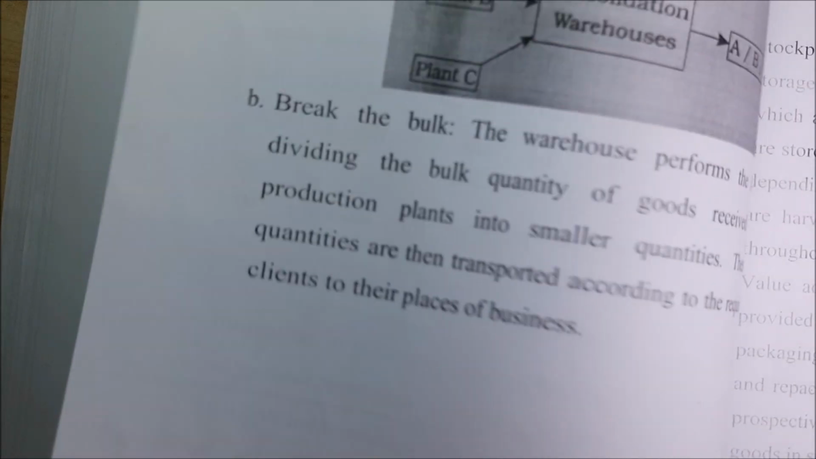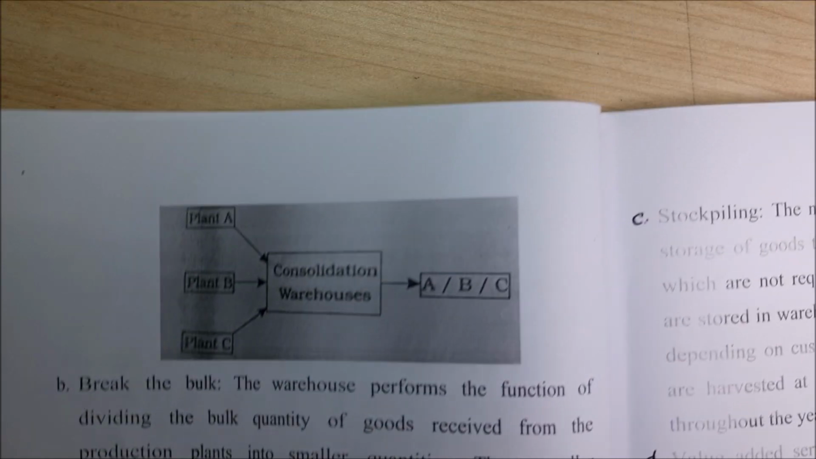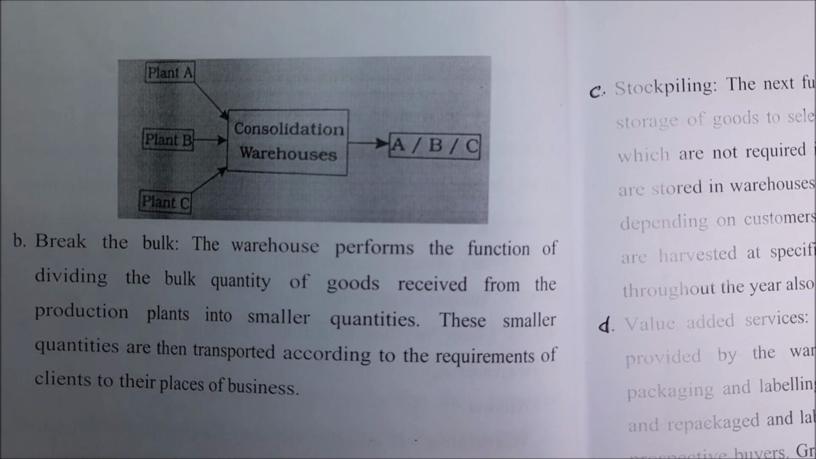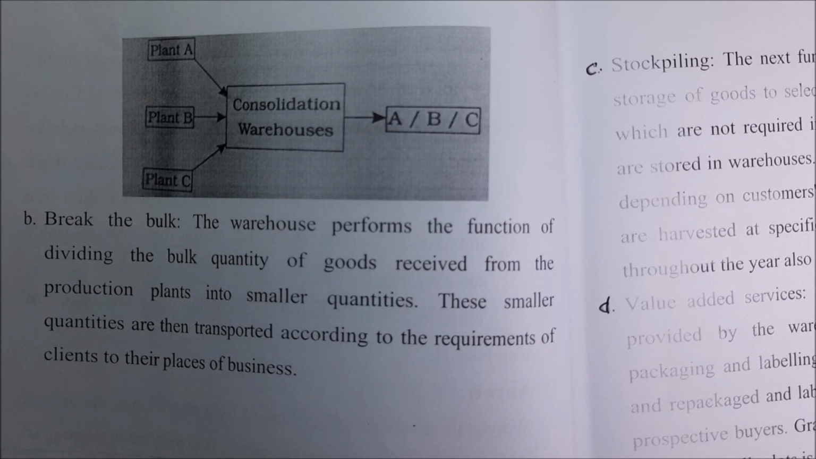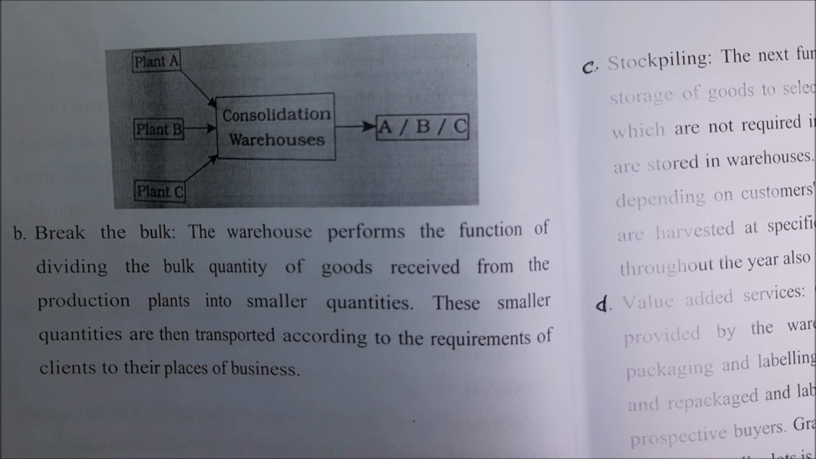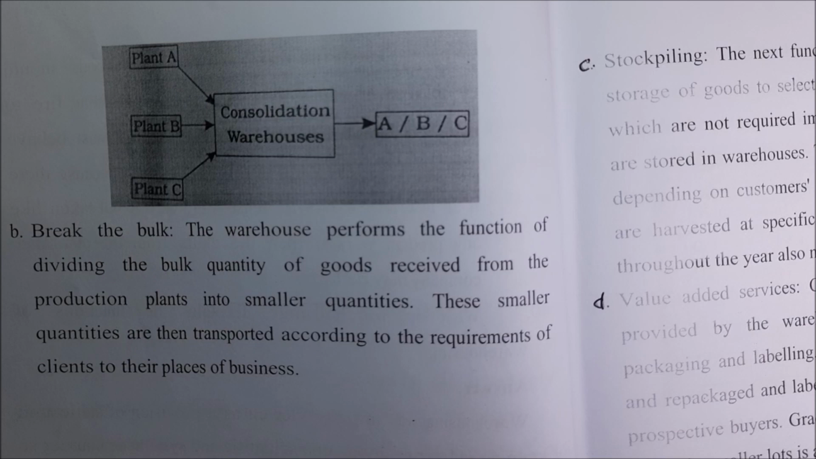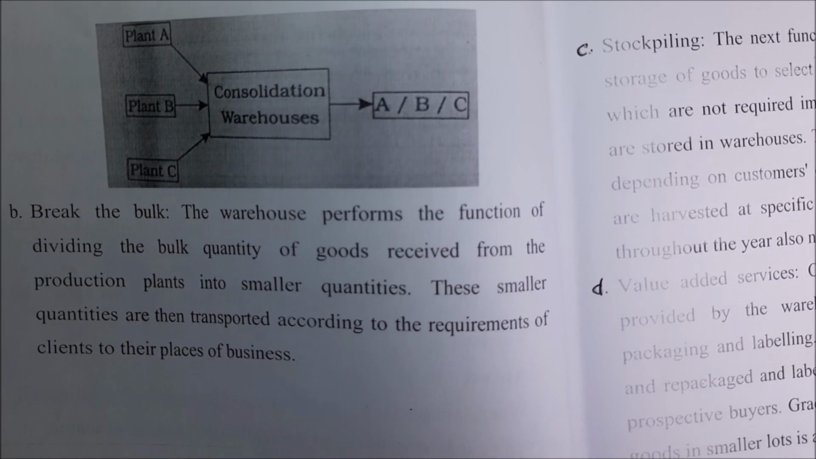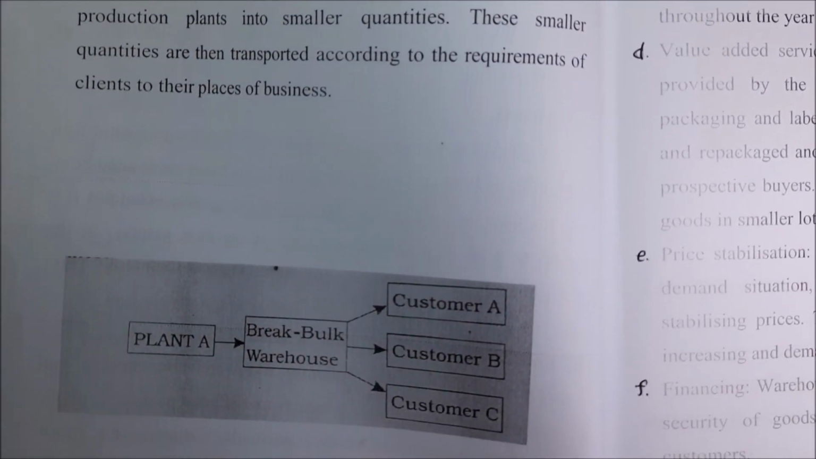Next one is break the bulk. Say when you have so much quantity, then you have to divide it. That is called as break the bulk. The warehouse performs the function of dividing the bulk quantity of goods received from the production plant into smaller quantity. Assuming you have 1 kg of coffee powder, then a person comes and he needs only 250 grams, then he will break it and give 250. Then another person comes, he asks 500 grams. So likewise here also, whatever the customers are in need of, we are going to break up.